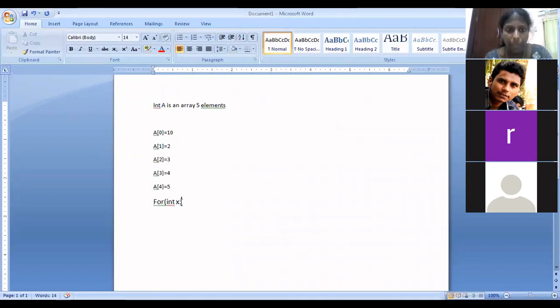Then followed by that, you have to give colon. Syntax is colon, then the array name. What is the array name? A. End the for loop. Then I want to print the first element. So how do I do it? System.out.println of x.